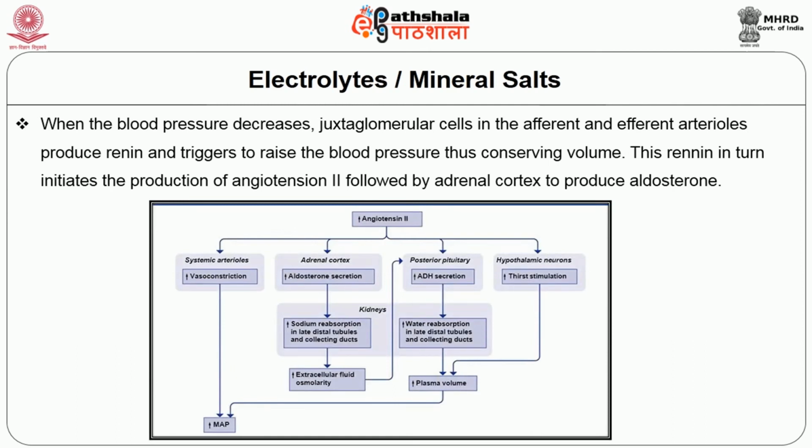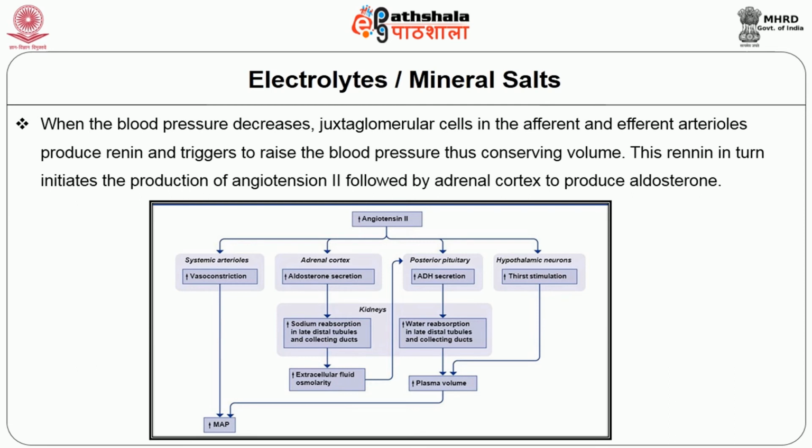When the blood pressure decreases, juxtaglomerular cells in the afferent and efferent arterioles produce renin, which triggers a rise in blood pressure, thus conserving volume. This renin in turn initiates the production of angiotensin II, followed by the adrenal cortex producing aldosterone. The figure below explains well angiotensin II and its effect.